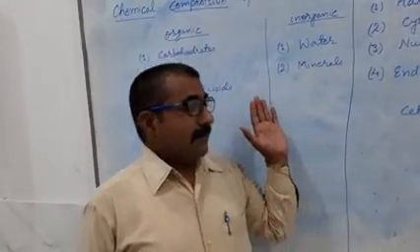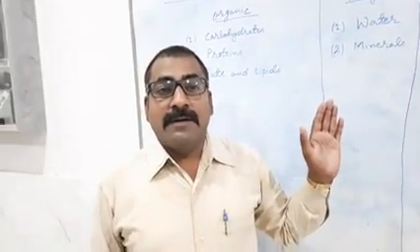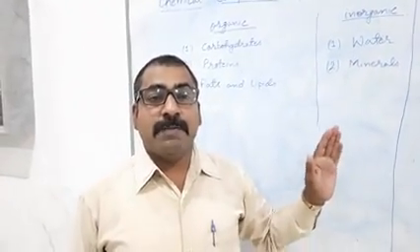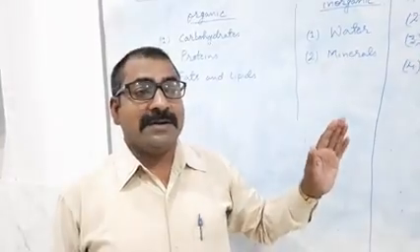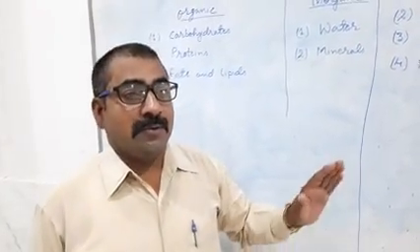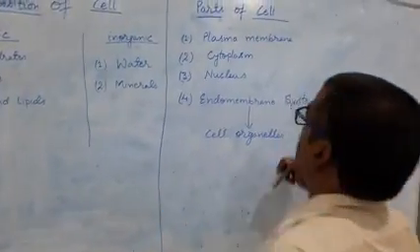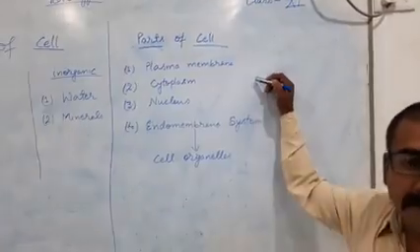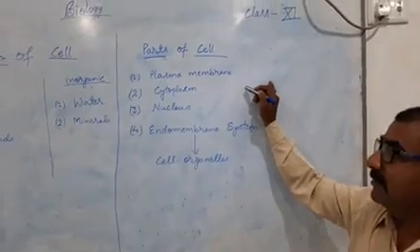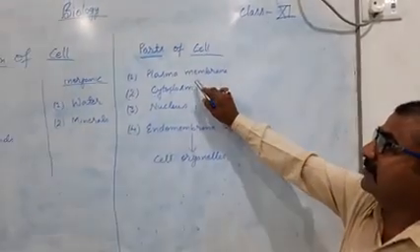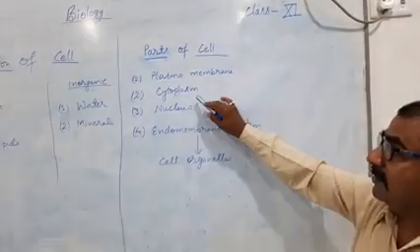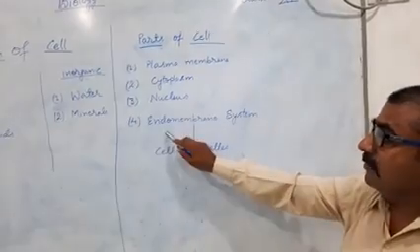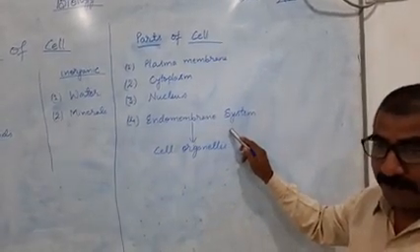Now students, that was the chemical composition of the cell, and after that we will study the different parts of the cell. What are the different parts of the cell? We will discuss them one by one. Here, you have studied in class 9 that a cell consists of a plasma membrane, cytoplasm and nucleus, along with the endomembrane system.